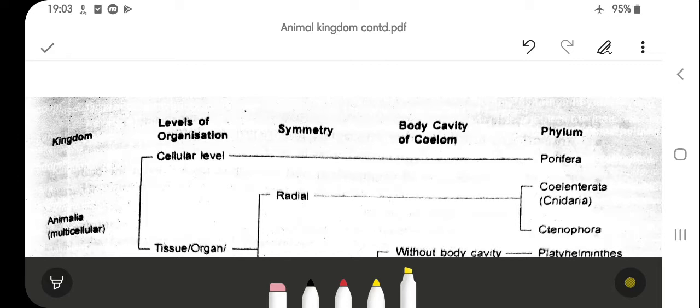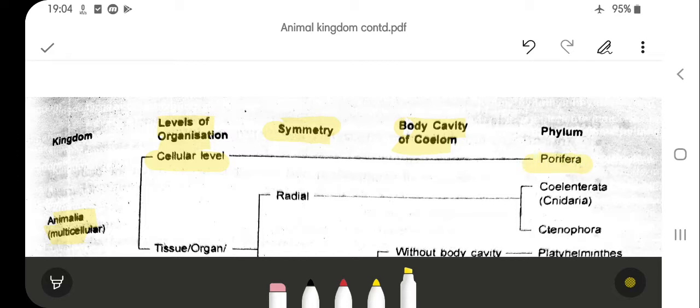So kingdom Animalia is multicellular. We have various bases of classification: the level of organization, then symmetry, then the body cavity or coelom, and then the various phyla are divided accordingly. For level of organization, the first level is the cellular level, and under the cellular level the phylum we will discuss is your Porifera.